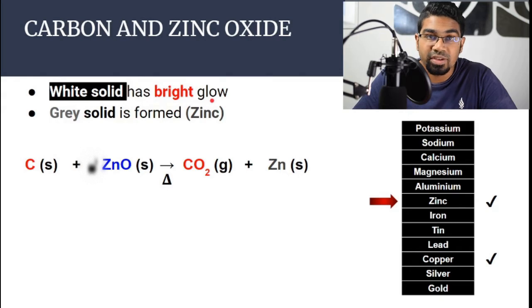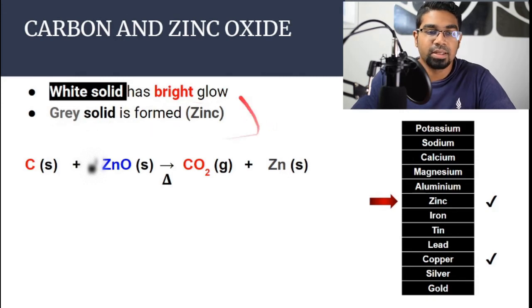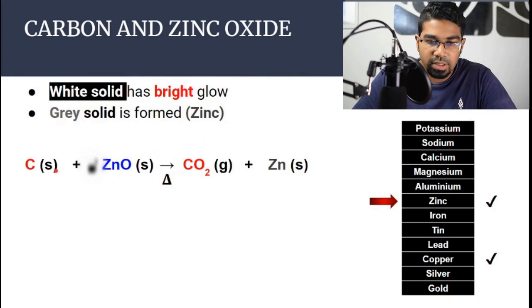So there is a reaction that takes place, and in the end we see a gray solid is formed, and this gray solid is zinc. So from a white solid, zinc oxide has become zinc. Zinc oxide has been reduced to zinc. Let's look at the chemical reaction. Zinc oxide is reduced to zinc, and then carbon becomes carbon dioxide. Carbon has been oxidized to carbon dioxide.